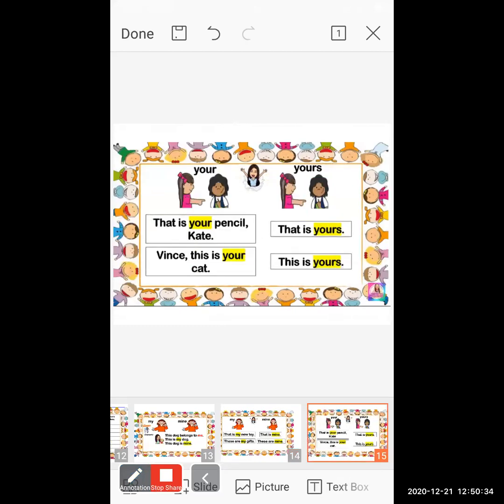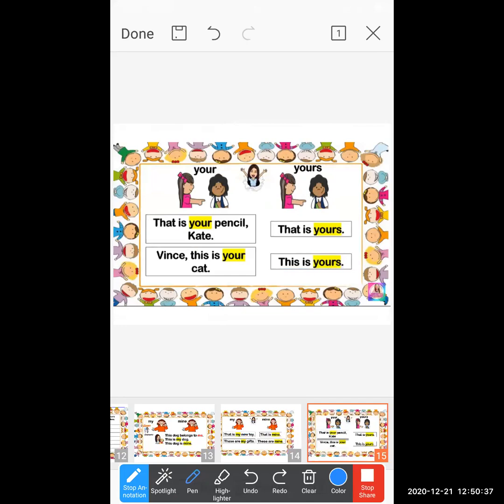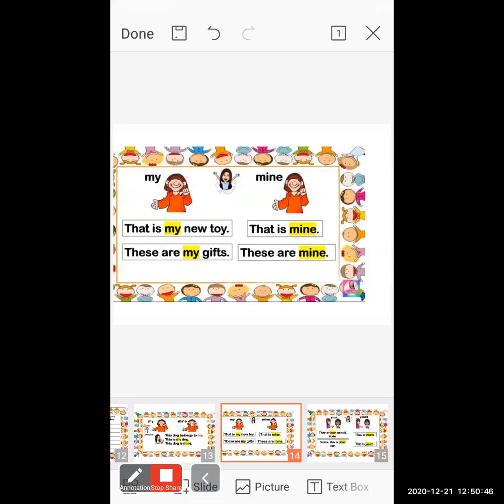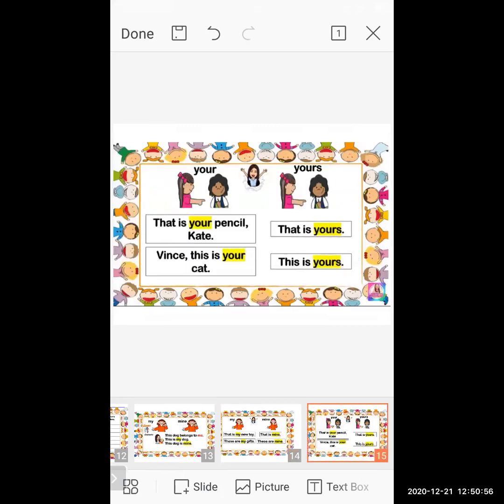That is your pencil, cat. Now here, see these are the cases where the second person plays a role. In the first sentence you cannot find a second person playing a role. That's the reason I'm saying it is very rare to find a sentence where the second person plays a role. Now in this example, a second person is saying, "That is your pencil, cat."